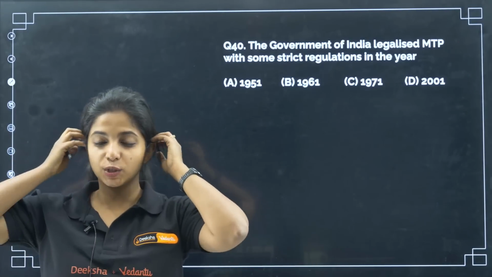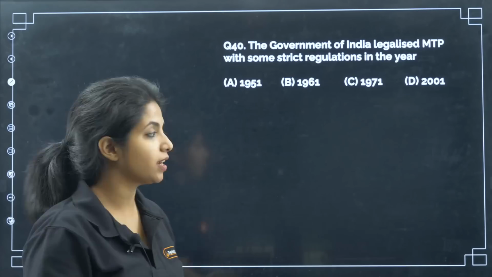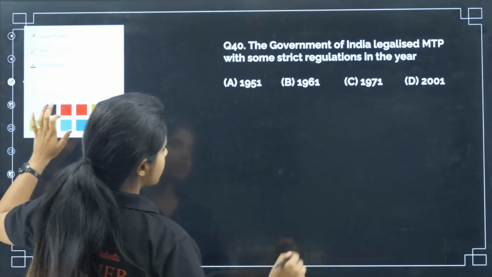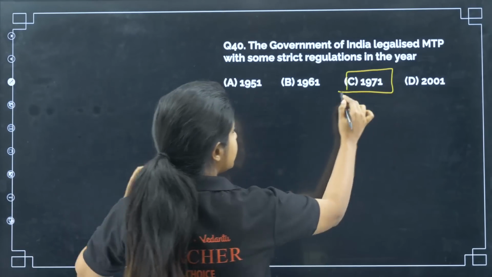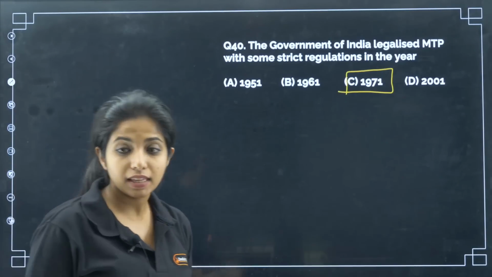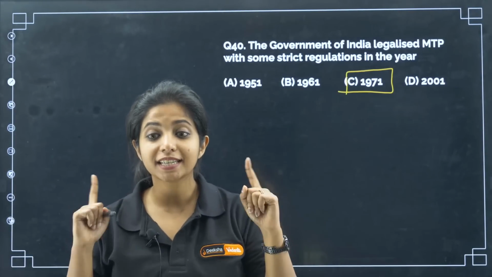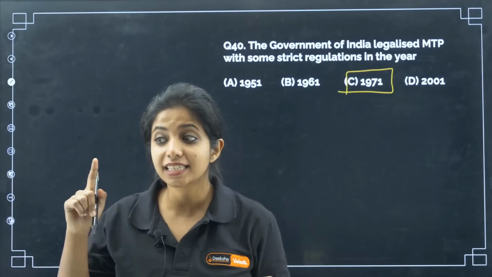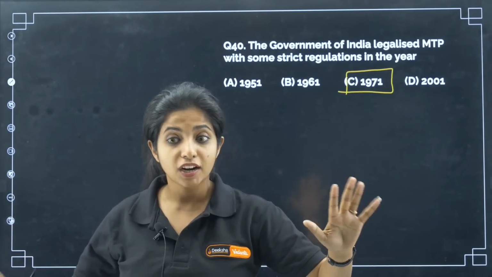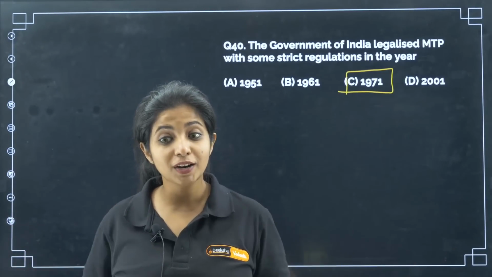1951, 1961, 1971, 2001. Your answer is straight from your NCERT. No need of explanation. It is 1971. This is the year when MTP was legalized. Tell with me, 1971. 1971, not 81, not 91, not 61, not 51.